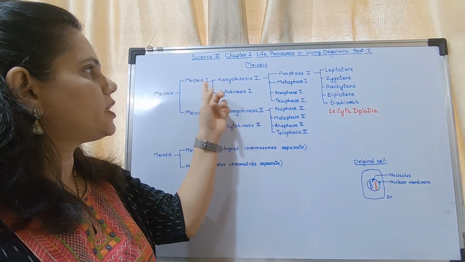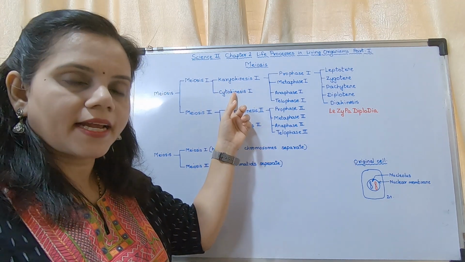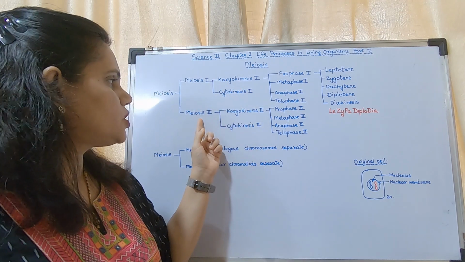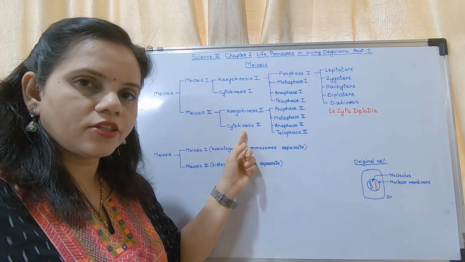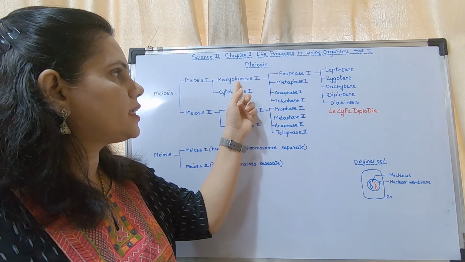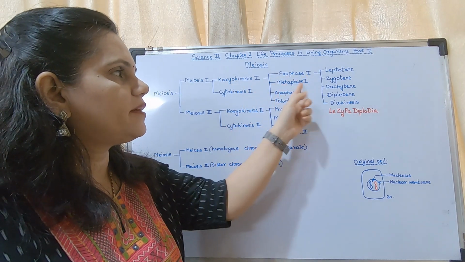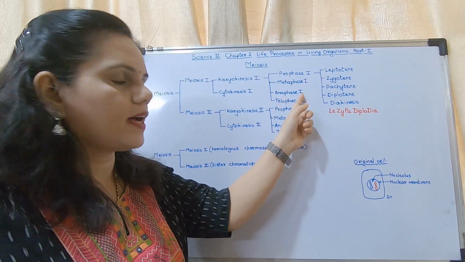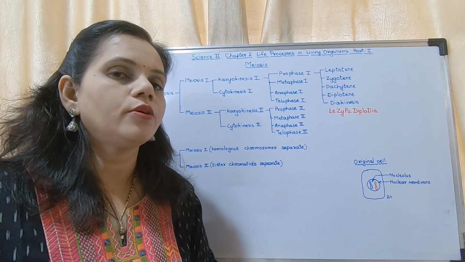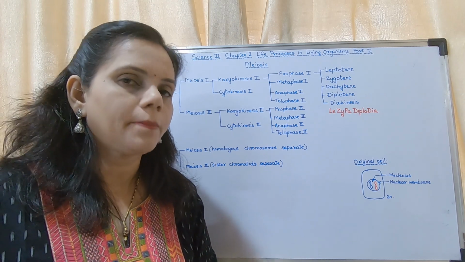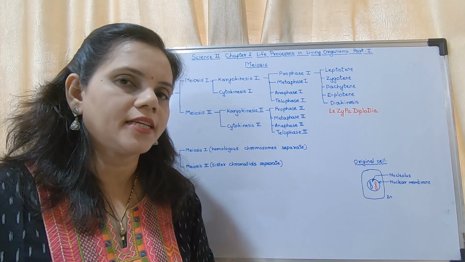So meiosis 1 is divided into karyokinesis 1, cytokinesis 1. Meiosis 2 is divided into karyokinesis 2, cytokinesis 2. Karyokinesis 1 consists of prophase 1, metaphase 1, anaphase 1, telophase 1. Do you remember in mitosis also I had told you PMAT, that is prophase, metaphase, anaphase, telophase.